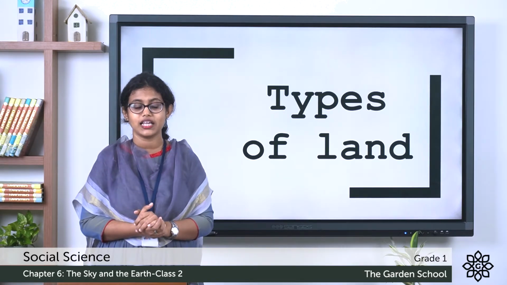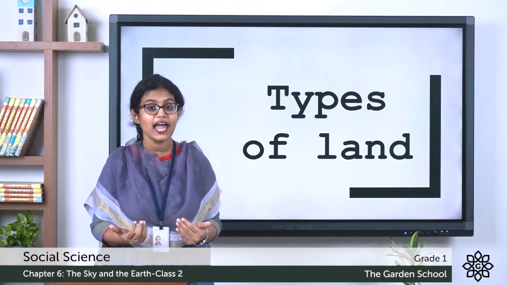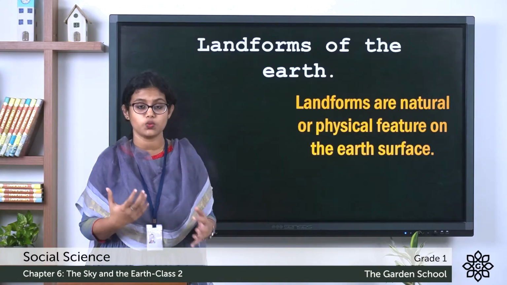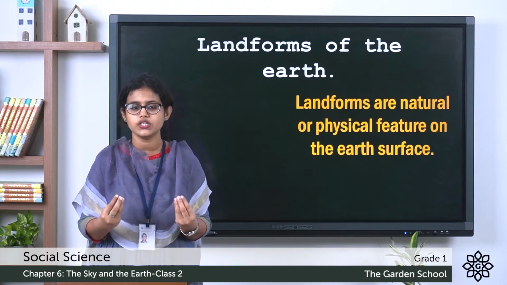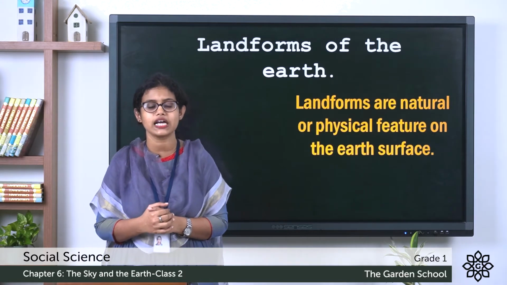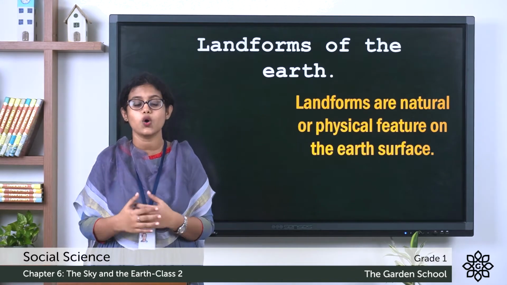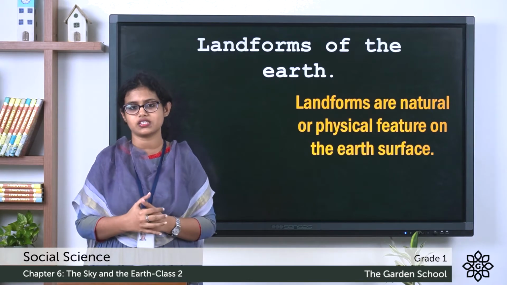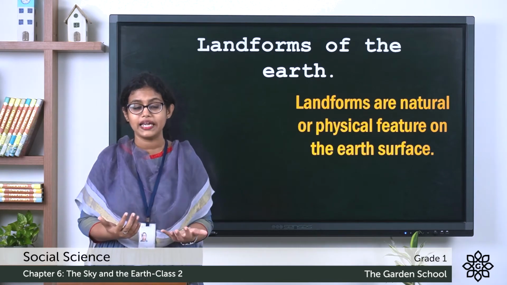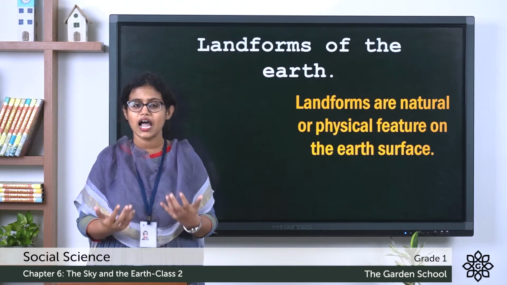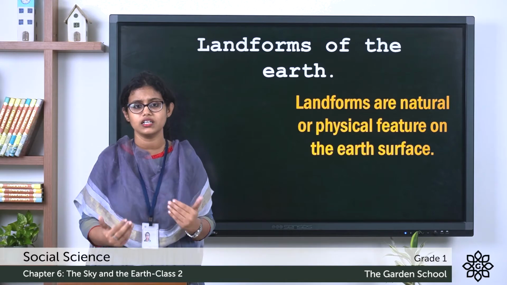You know what is that? That is about the type of land on the earth's surface, or we can say landforms of the earth. So what does landforms mean? Landforms means the natural or physical features on the earth's surface. Like the mountains, plain, valleys, island, desert. All these are examples for landforms on the earth.